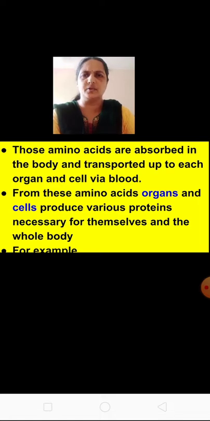I'll give you examples of some of the proteins produced by different cells and organs.